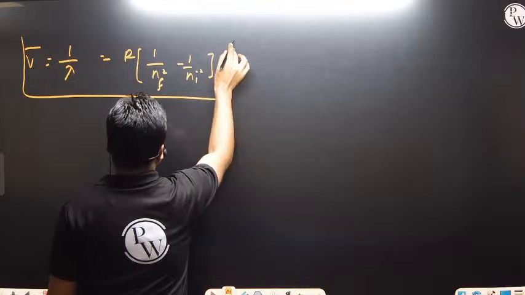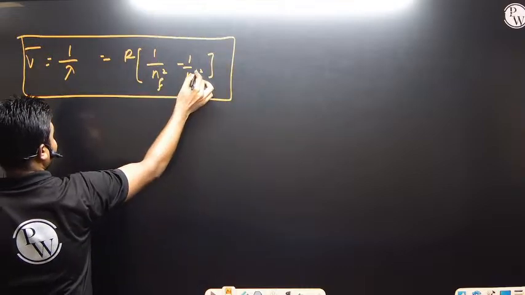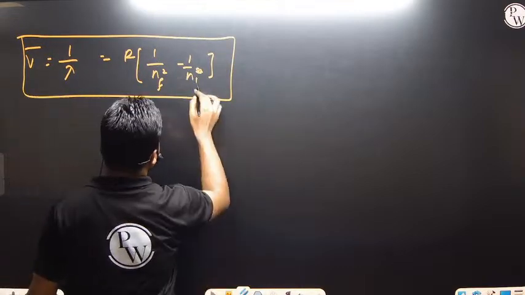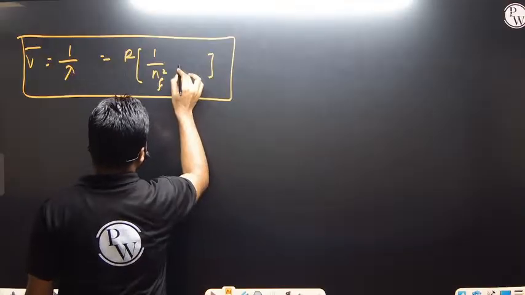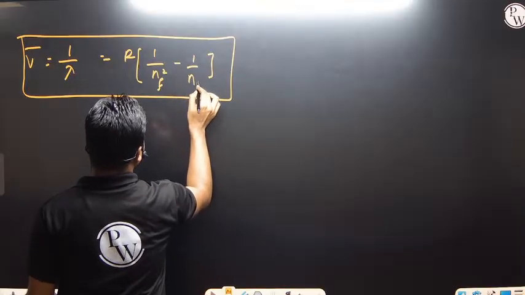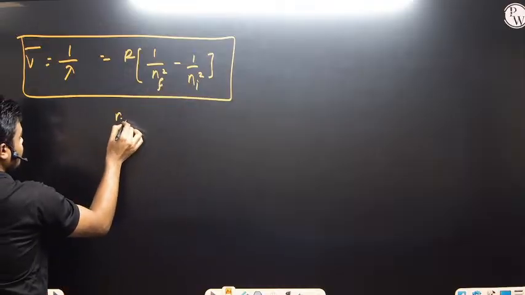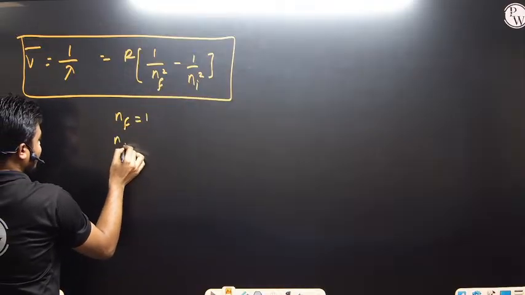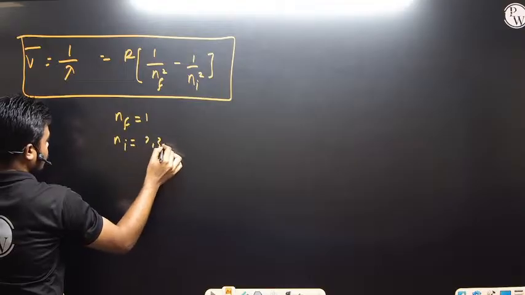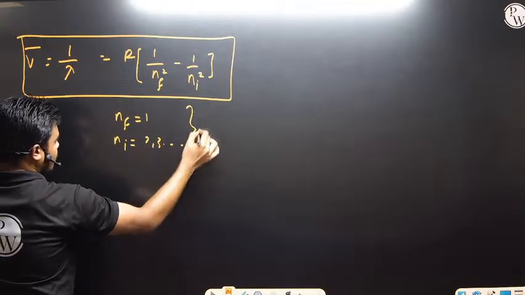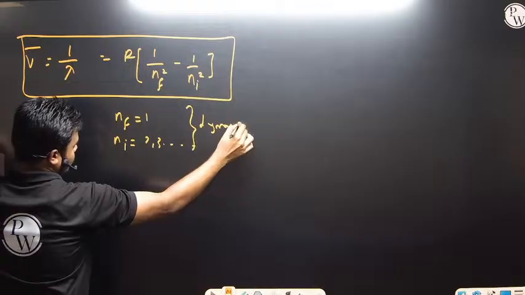Here n final is equal to 1, and n initial is 2, 3, 4. This will give us the Lyman series.